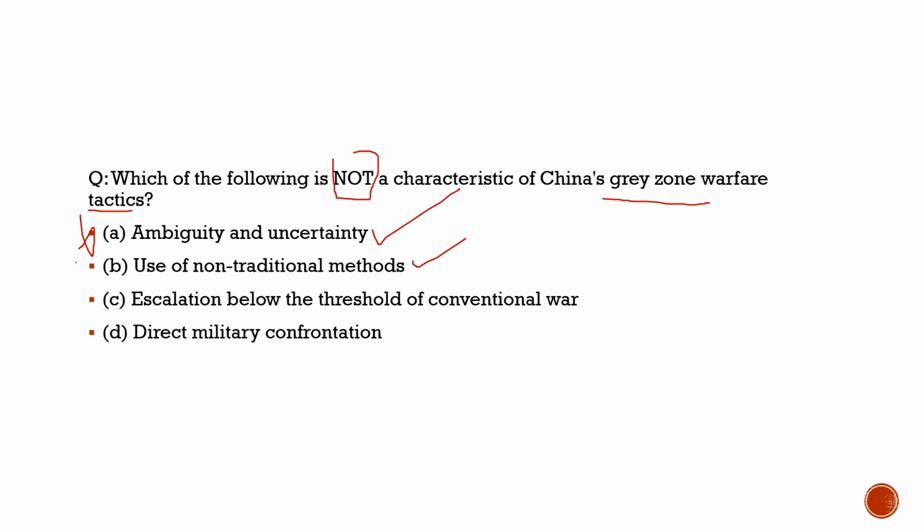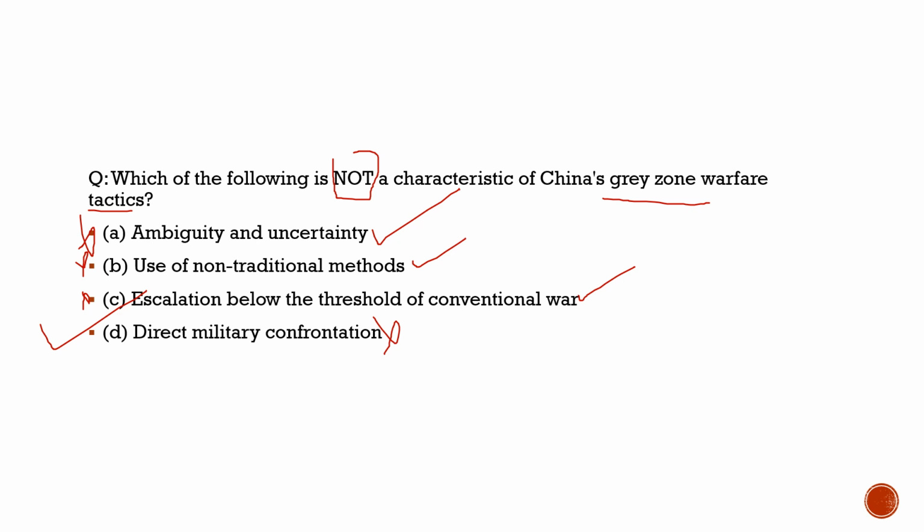With respect to this question, it is incorrect, but with respect to gray zone warfare tactic, 100% correct. Third, escalation below the threshold of conventional war, 100% correct with respect to China's gray zone war tactic, but with respect to this question, totally incorrect. Fourth, direct military confrontation: with respect to this question it is correct, but with respect to gray zone warfare it is incorrect, because in China's gray zone warfare tactic, they won't include direct military confrontation. So it is not a characteristic of China's gray zone war tactic.